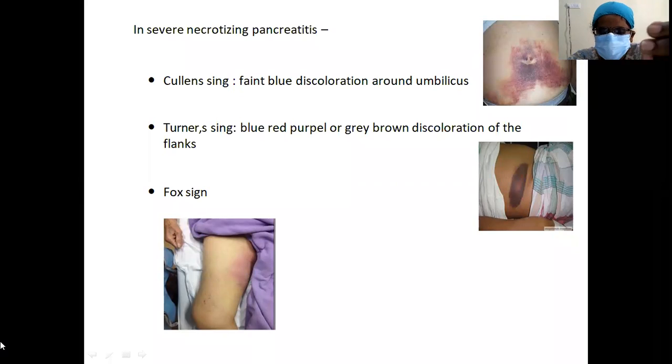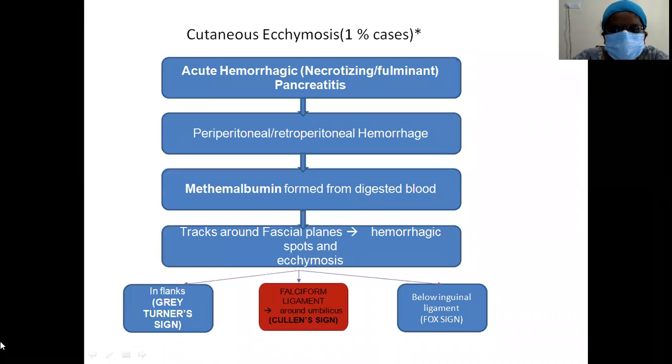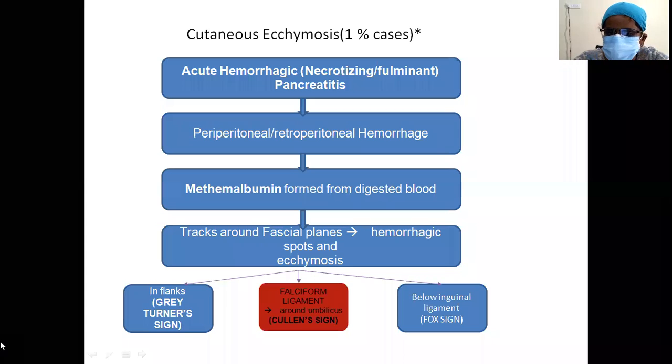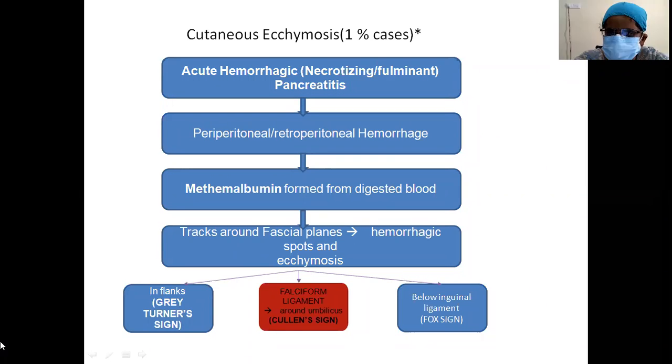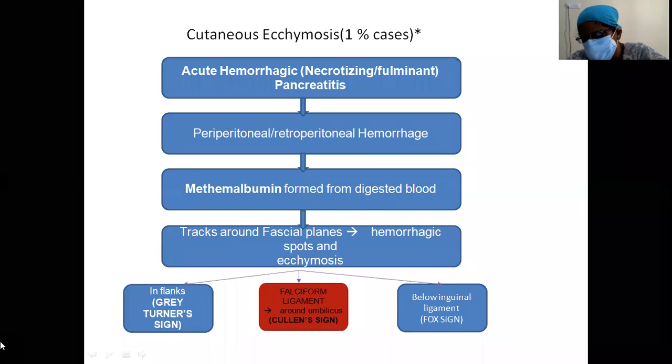This is because of hemorrhagic fluid seeping through the fascial planes. It is seen in acute hemorrhagic necrotizing or fulminant pancreatitis. Retroperitoneal hemorrhage will be there. Pathology formed from digested blood tracks along the fascial plane, so hemorrhagic spots and ecchymosis will be there. In the flanks, it is Grey Turner's sign. Periumbilical, it is Cullen's sign. And below the inguinal ligament on the medial aspect of the thigh, that is the Fox sign.